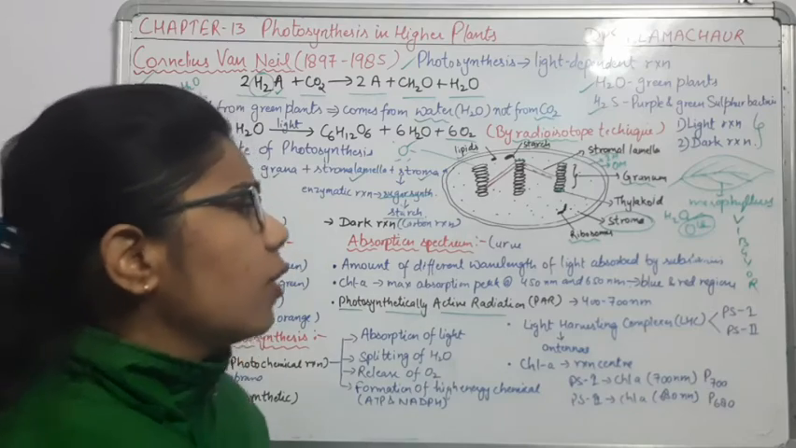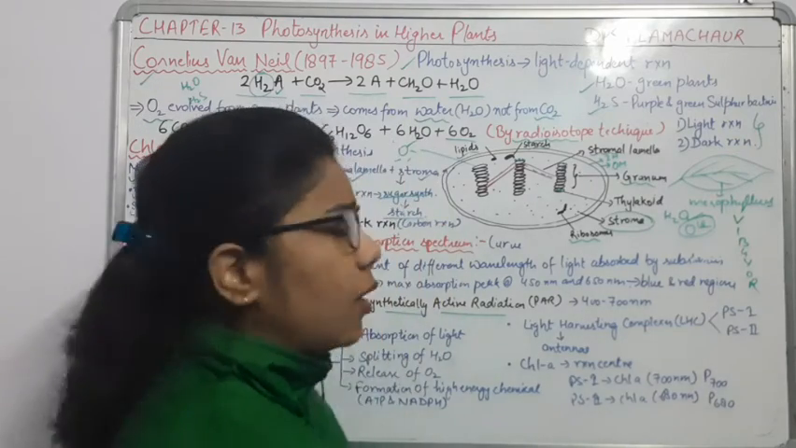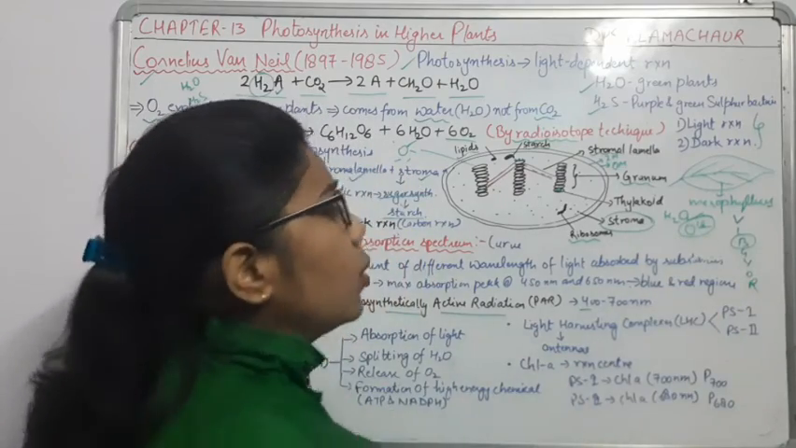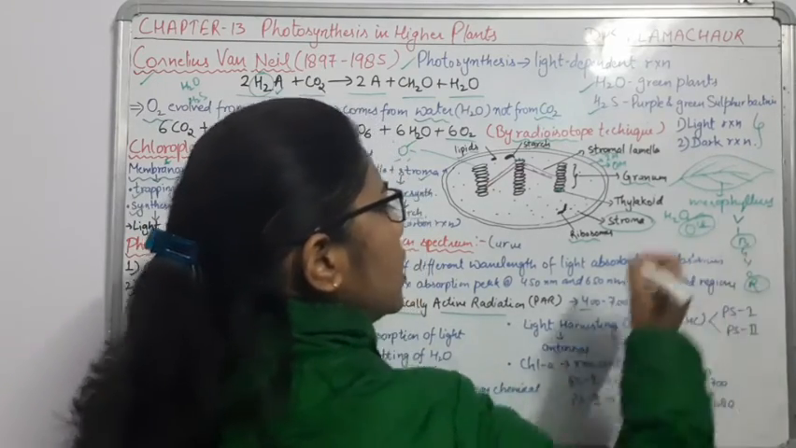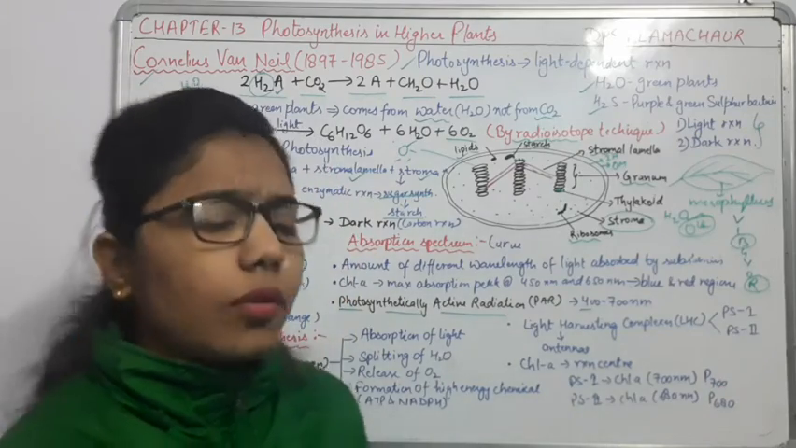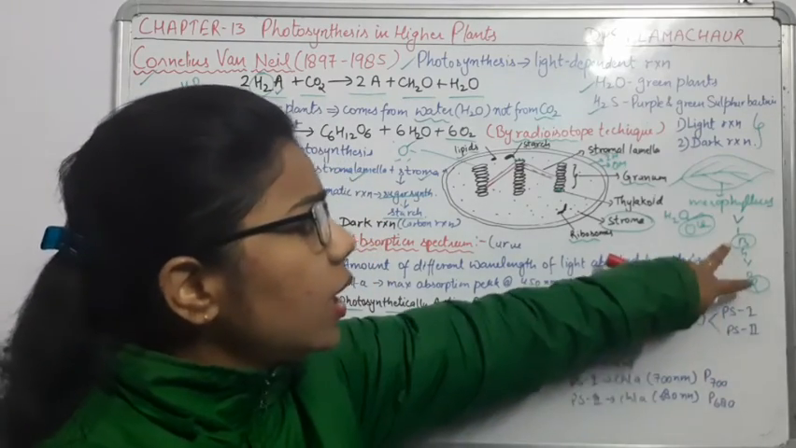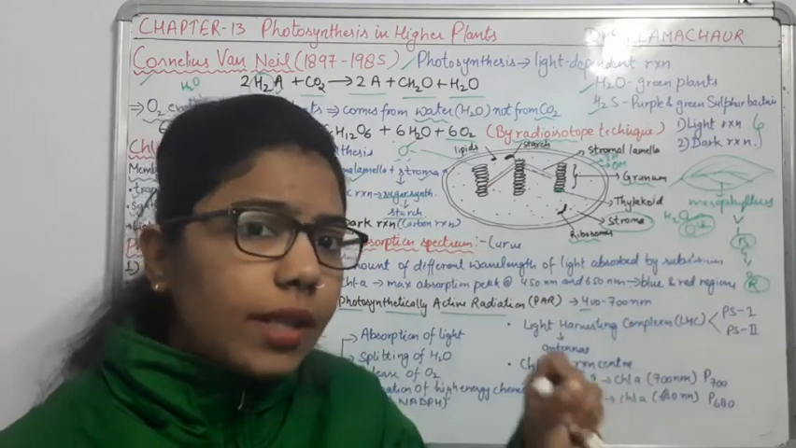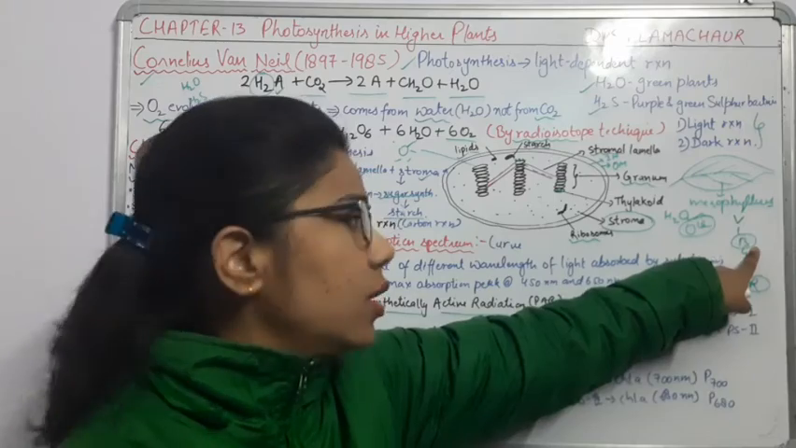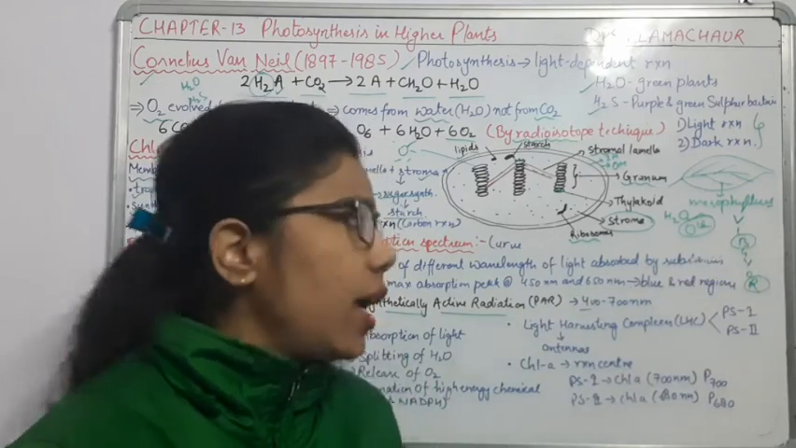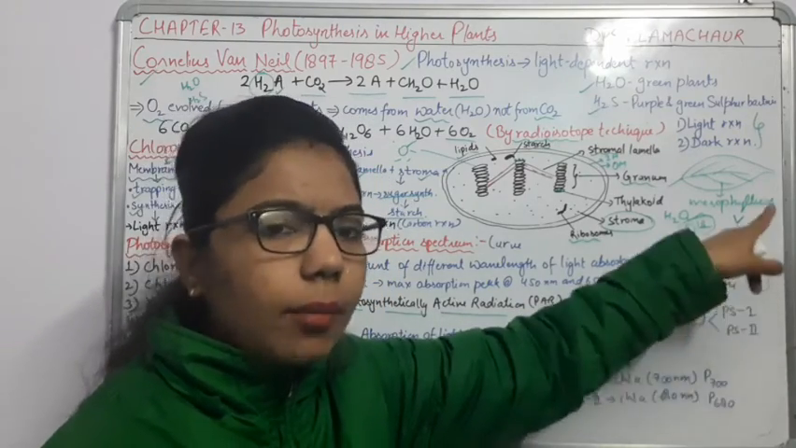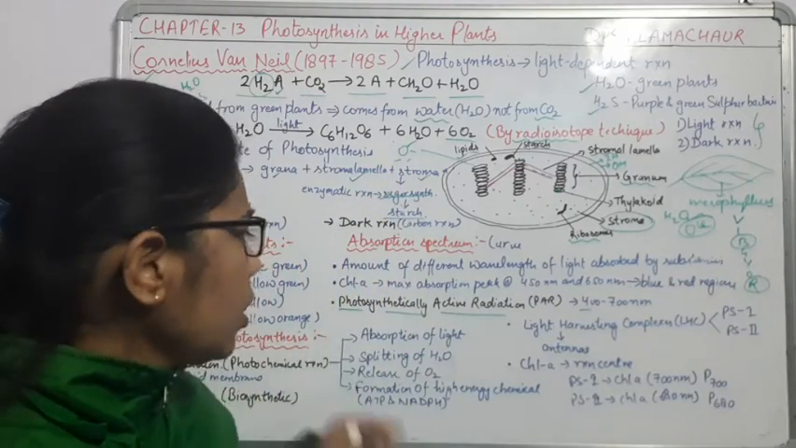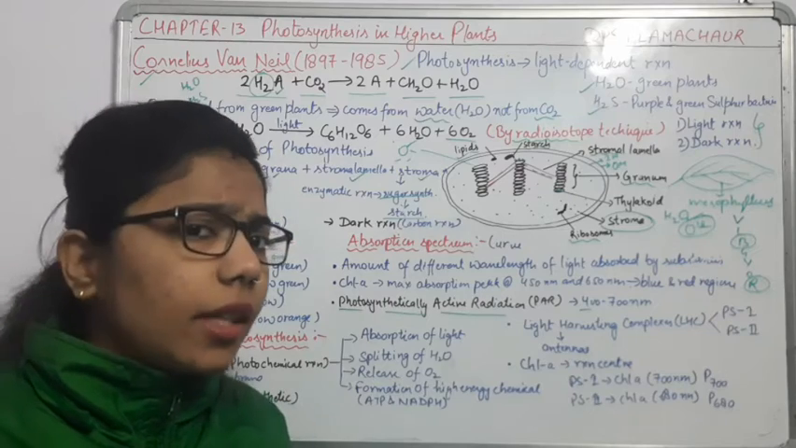And what is that range? 400 to 700 nanometer. It means that 400 is for the blue color, and 700 is up to the red color. Most of the photosynthesis will take place between 400 and 700 nanometer. If I talk very specifically, more of the photosynthesis takes place in the blue as well as the red region, in the wavelengths of blue and red. Clear? So that is photosynthetically active radiation.